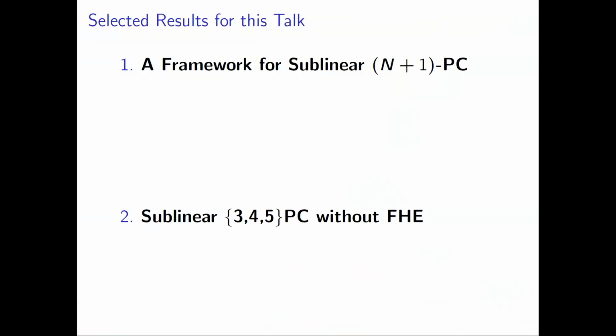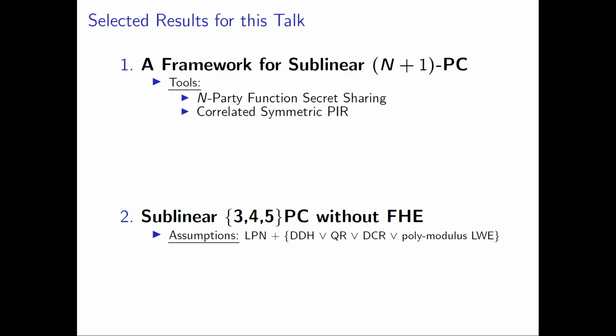So a bit more formally, what are the results I want to talk about today? I want to expose our framework, so the protocol, which does not use FHE, and in turn it can be instantiated under concrete assumptions for 3, 4, or 5 parties. First of all, I'd like to emphasize that we use two tools. We're putting together two tools to achieve n+1 party computation. The first is an n-party primitive, and the other one is a 2-party primitive. So we're not cheating in order to achieve n+1 party.